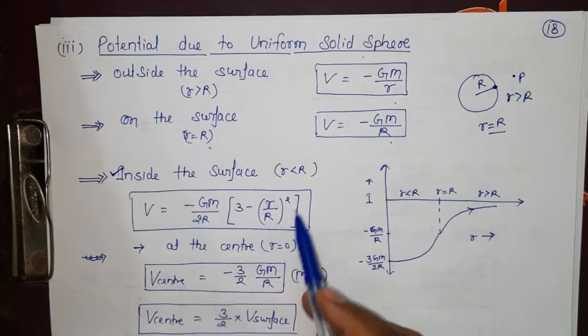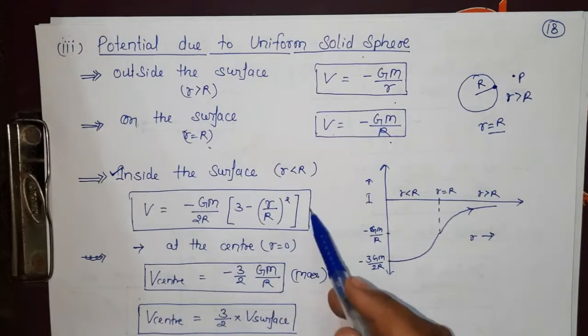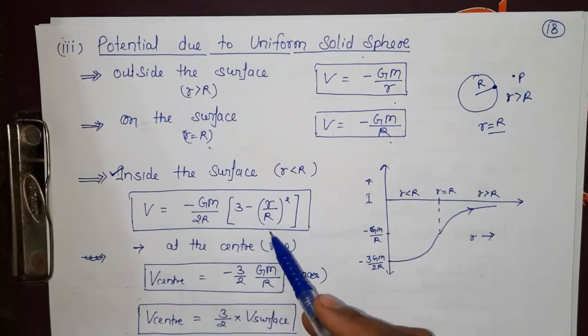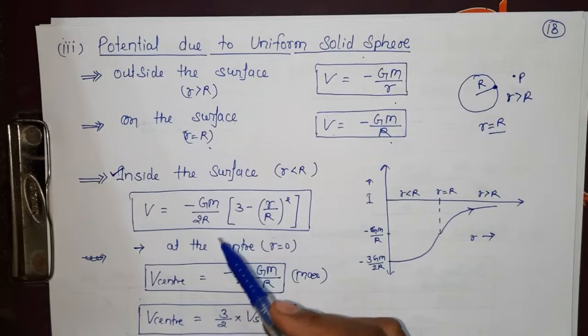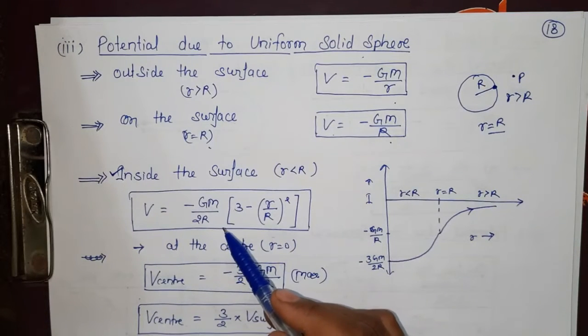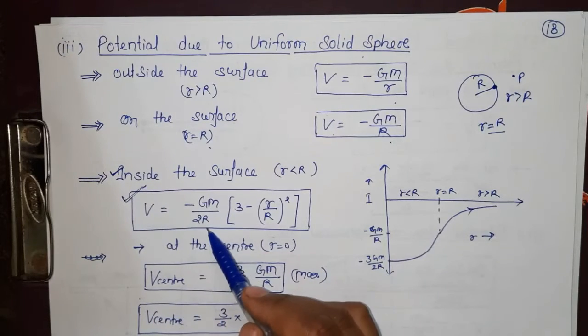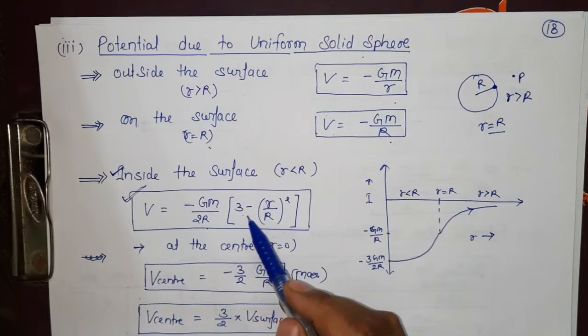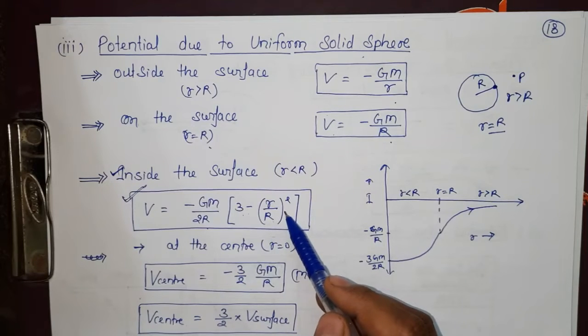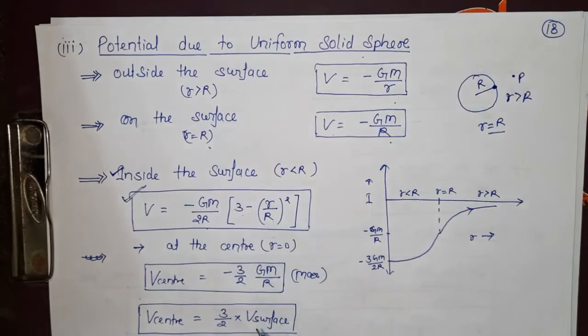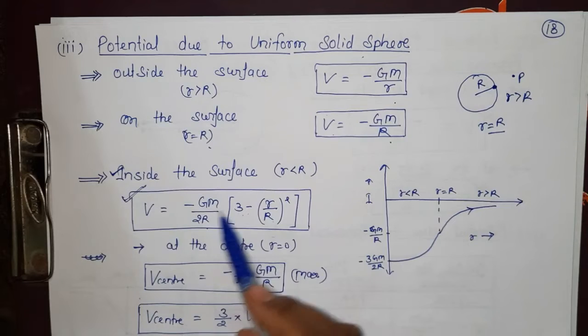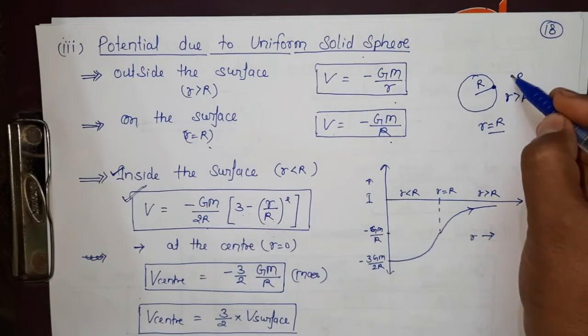Inside the surface, now it will be difficult, and this formula comes from a derivation. That derivation we do not have to remember from the NEET point of view. Only the formula we have to remember. V is equal to minus of Gm upon 2R, in bracket, 3 minus small r whole square, bracket close. So this is for outside; we have taken some point.